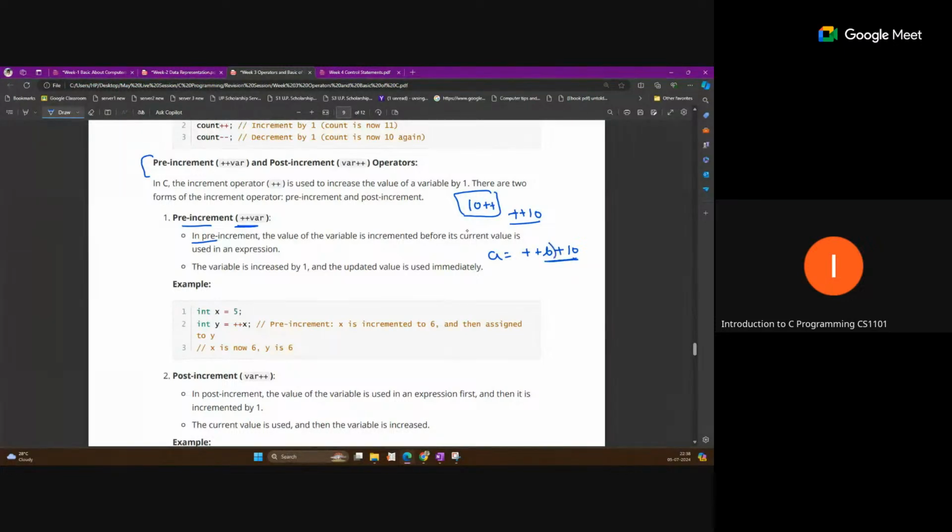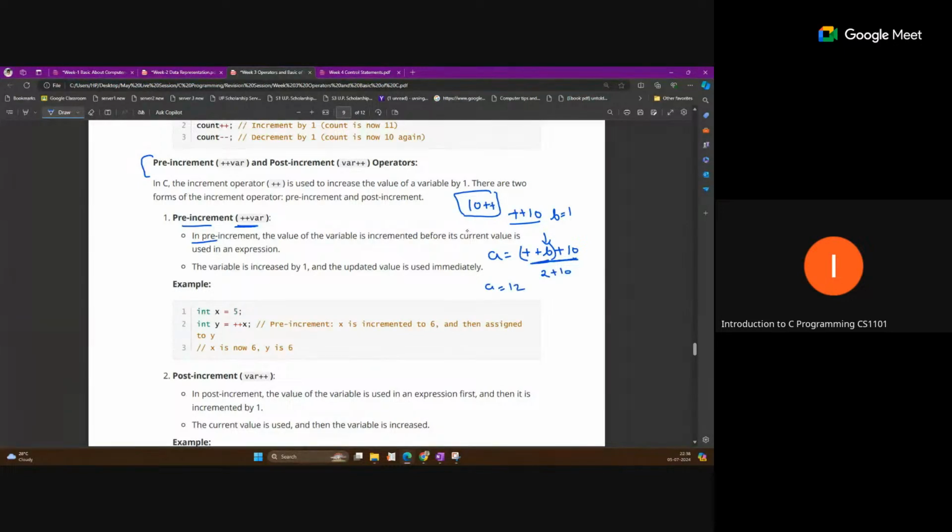But if we are using pre-increment, the current value of b will be incremented by 1 first, then added to 10. So if b equal to 1, first we increment b, so this will become 2, then plus 10. So total a will become 12.